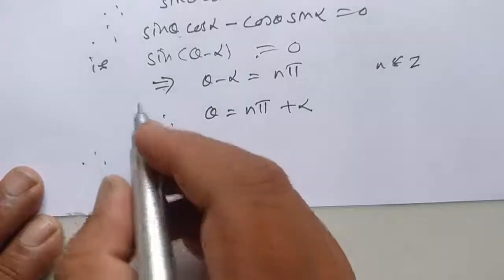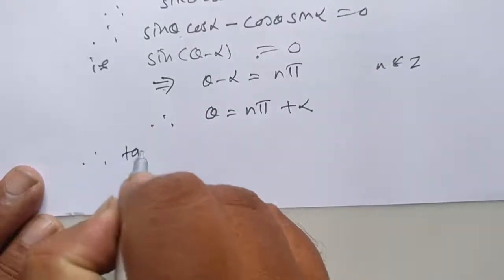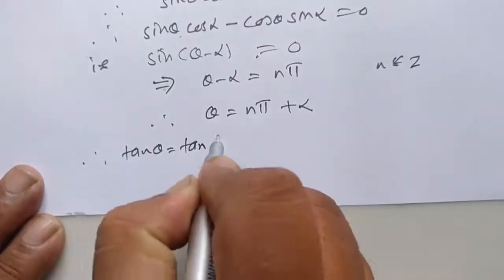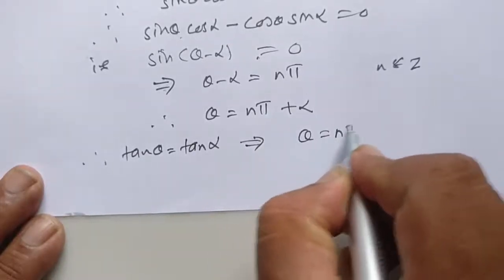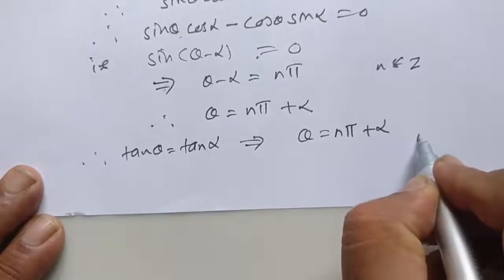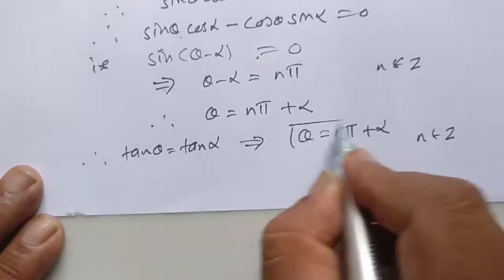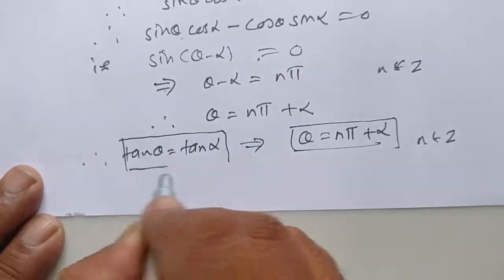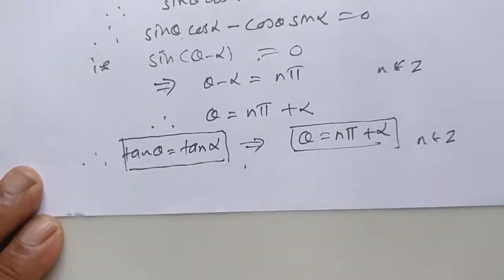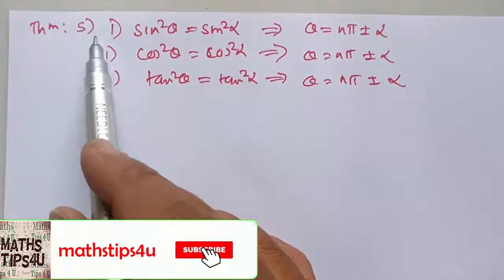Therefore, tan theta is equal to tan alpha implies theta is equal to n pi plus alpha, n belongs to Z. This is the general solution of the equation tan theta is equal to tan alpha. Theorem number 5.